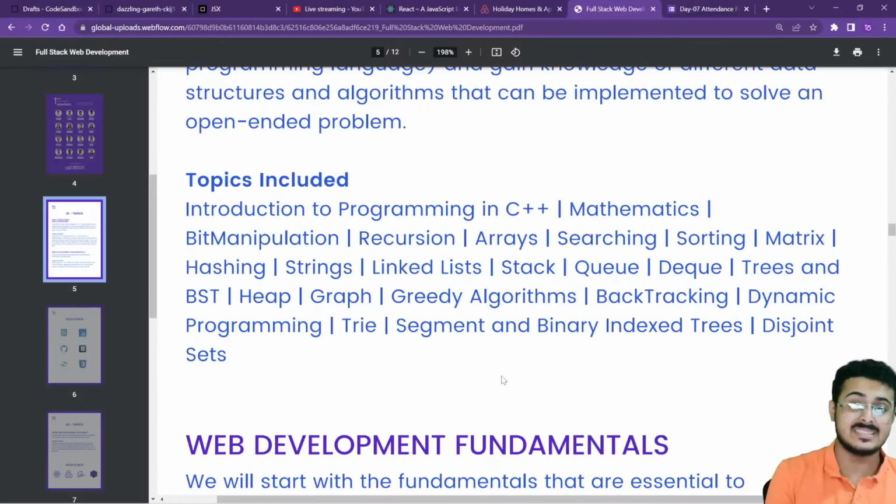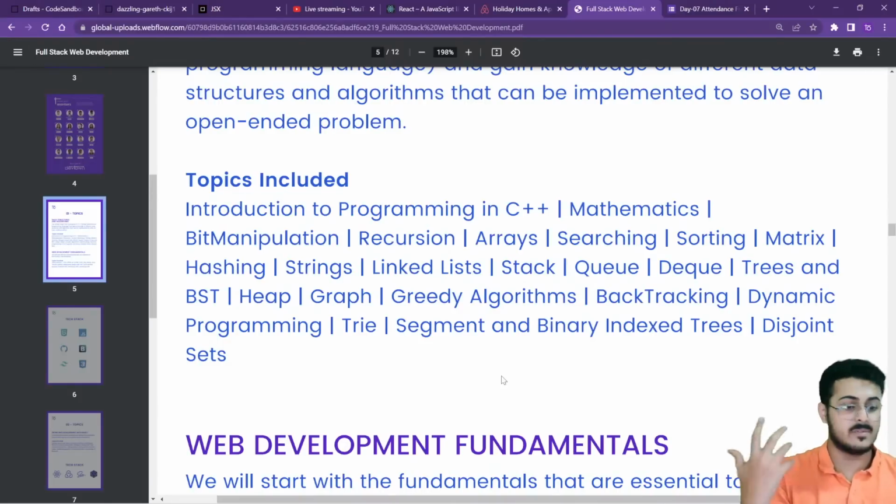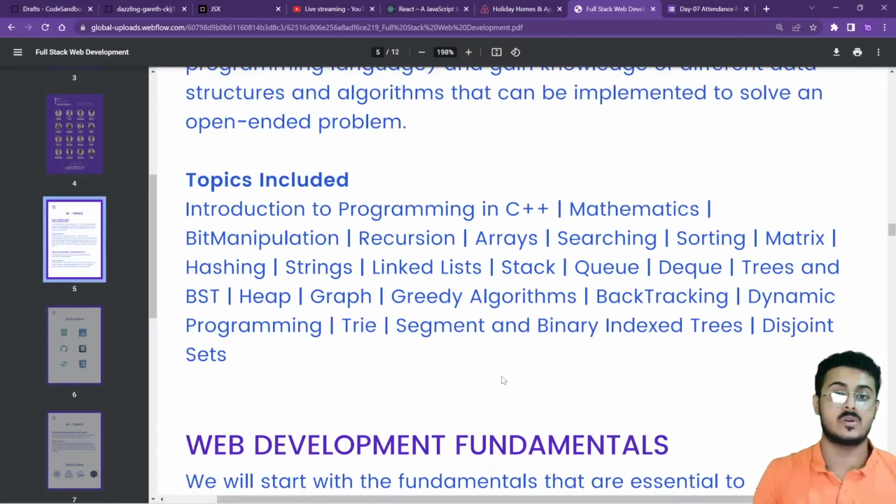Once you have completed these DSA topics, once you have completed mathematics and bit manipulation, start with the CP questions for that. Once you have completed recursion and arrays in DSA, start with the CP questions for that. And then move on from right over there. Okay?